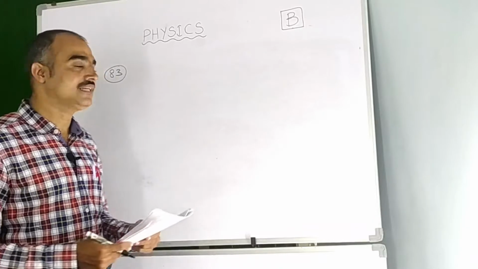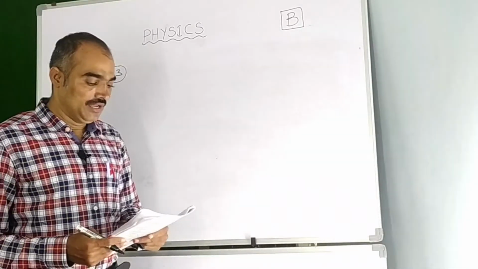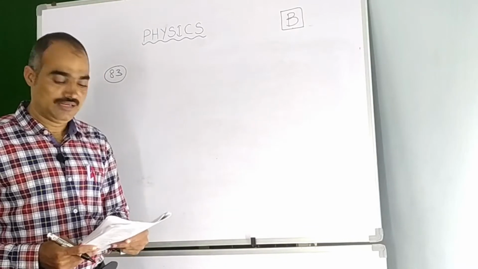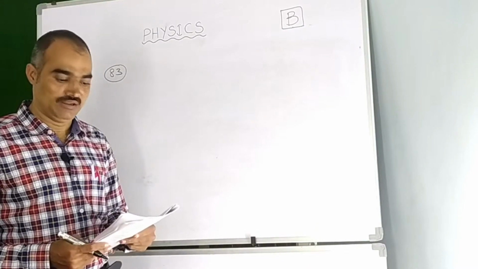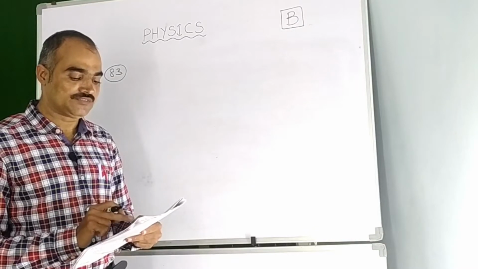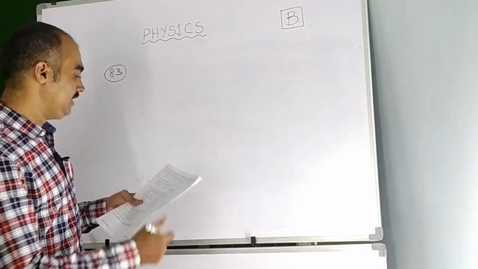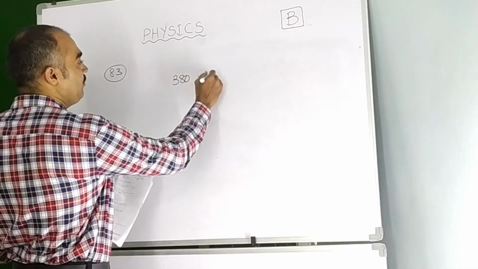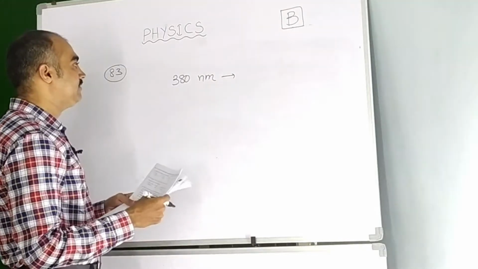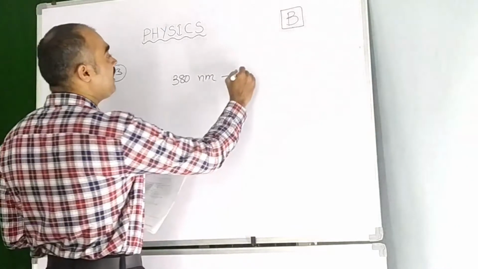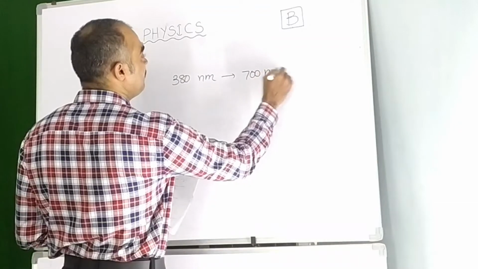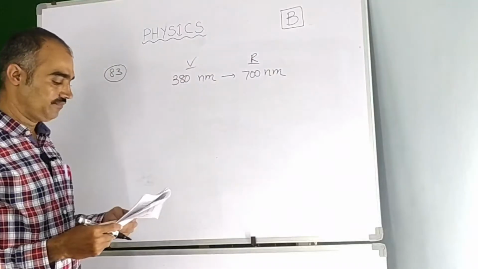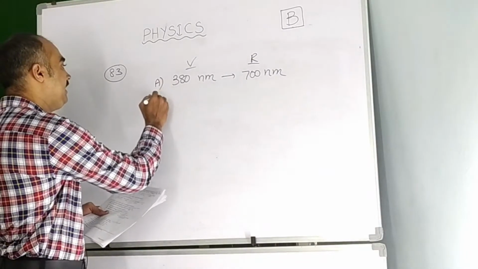Now let us see the next question, that is question number 83. Pick the correct answer from the following two sentences. First one: in VIBGYOR, wavelength increases from violet to red. Actually here you should see, children, the wavelength of violet is around 380 nanometers, whereas the wavelength of red is around 700 nanometers. These are the wavelength values of violet and red. And let us see the second statement. Okay, this is the statement of A and B.